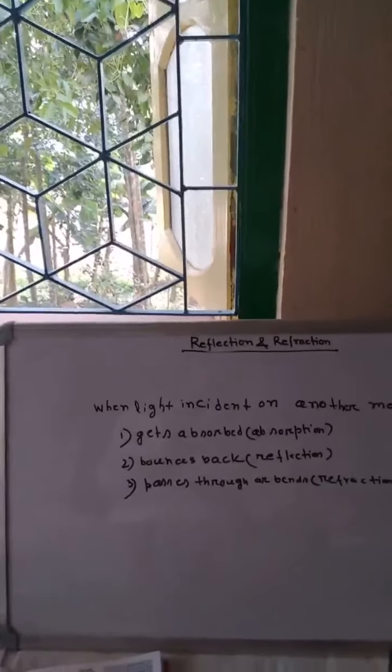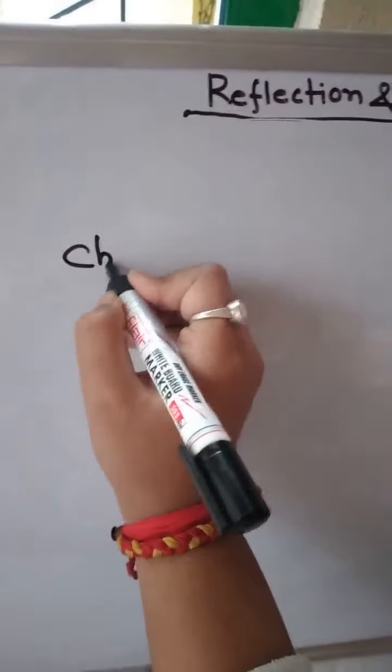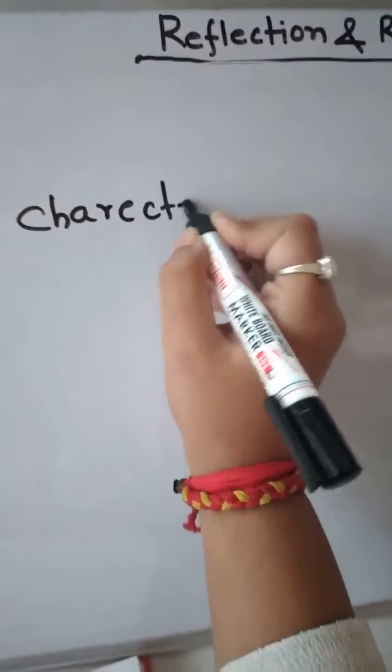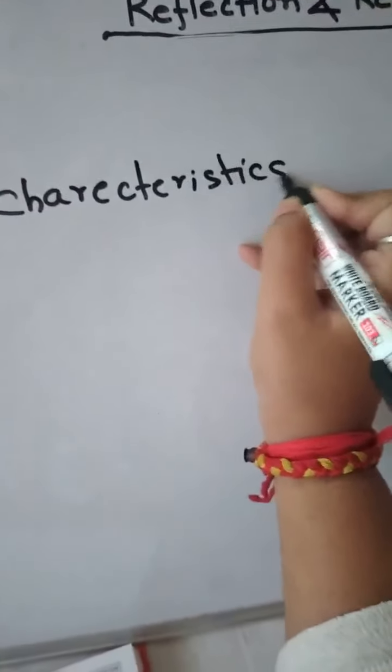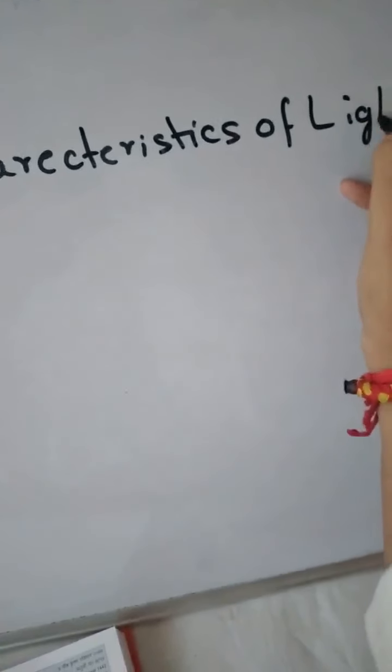Now, let us study some characteristics of light. So what are the characteristics of light? Speed of light is equal to c equals lambda times mu.